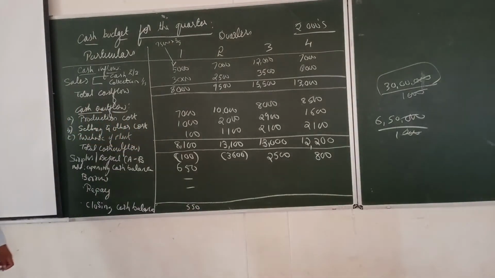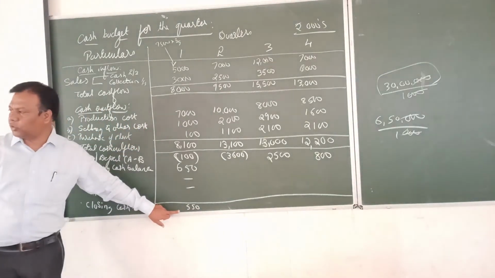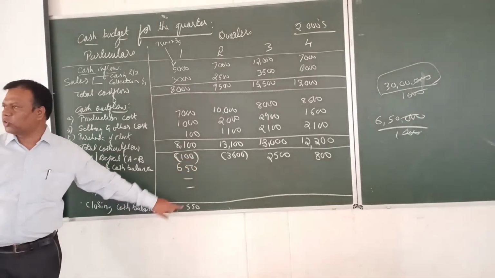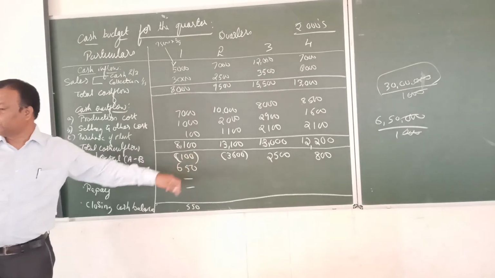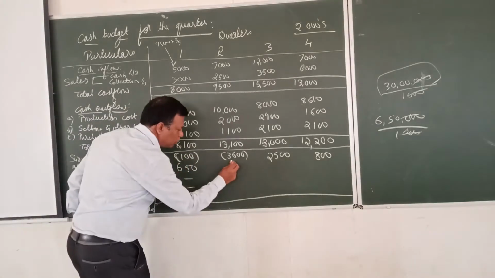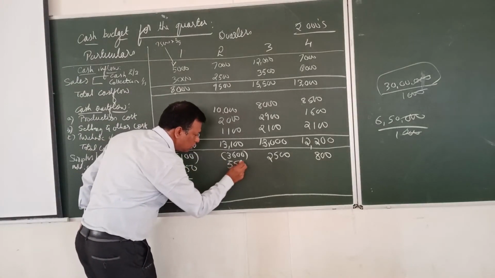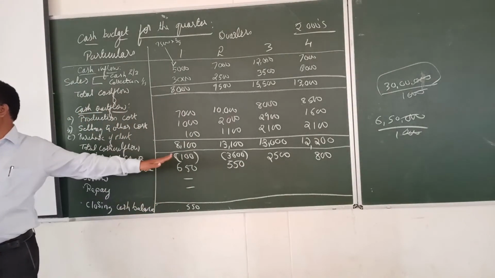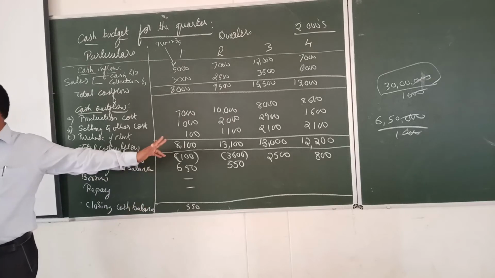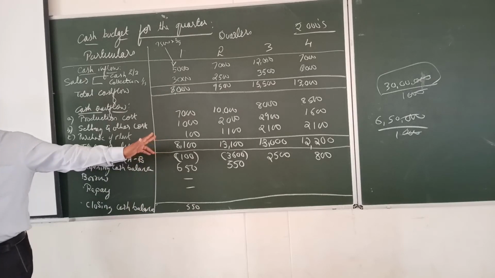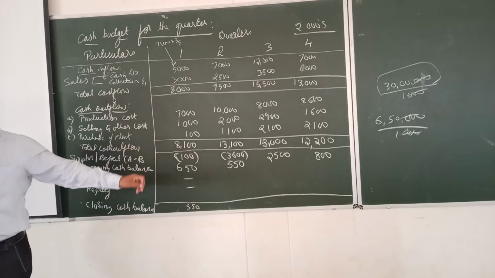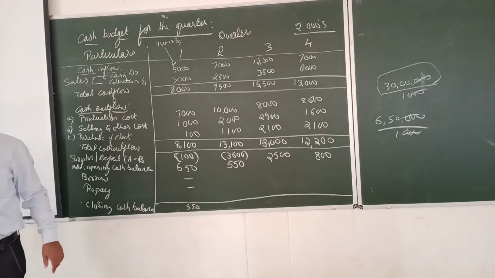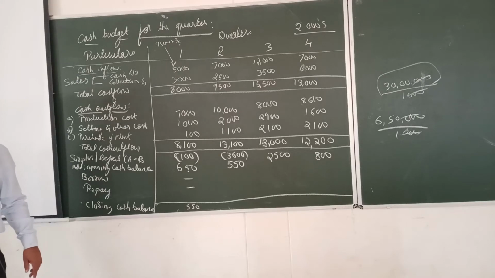550, positive. Now the 550 closing balance of this quarter will become the opening balance for the next quarter. Correct? So how much will be the opening balance for the next quarter? The closing balance of 31st December will become the opening balance on 1st January. Correct? Yes or no? Yes, sir. All of it clear now? Is that clear?